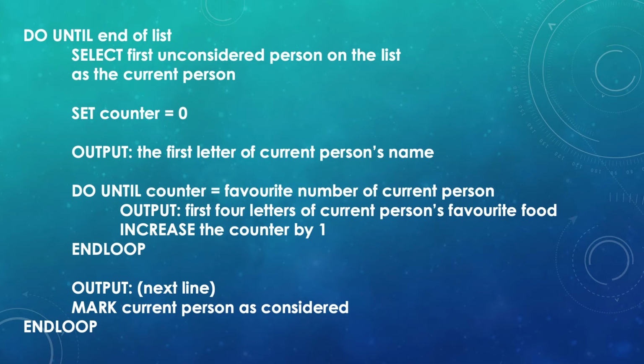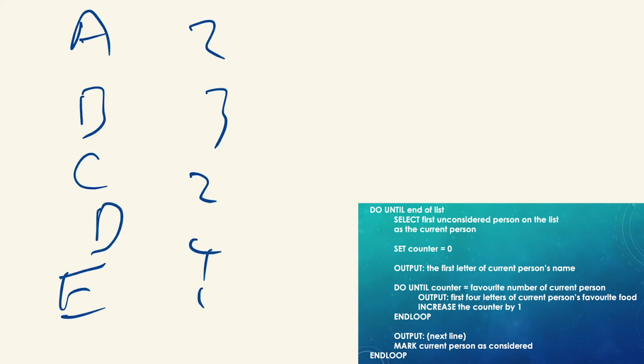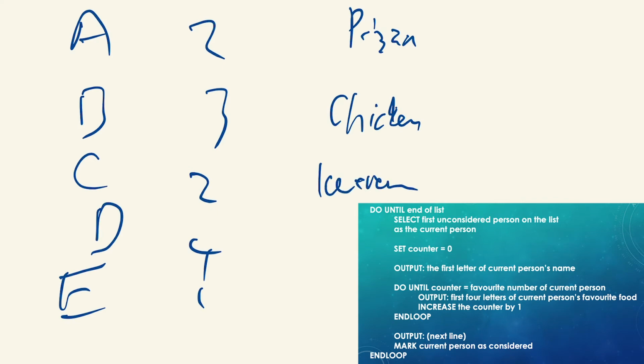So you have Alexandria, Belexandria, Calexandria, Delexandria, and then Alexandria. Favorite numbers: 2, 3, 2, 4, 1. Favorite food: pizza, chicken, ice cream, chocolate, and pasta. Very good.